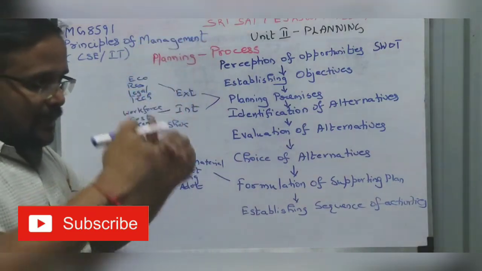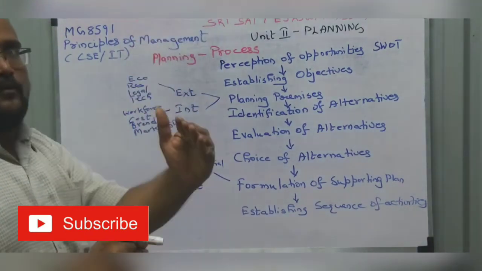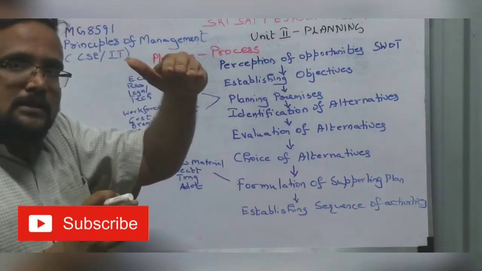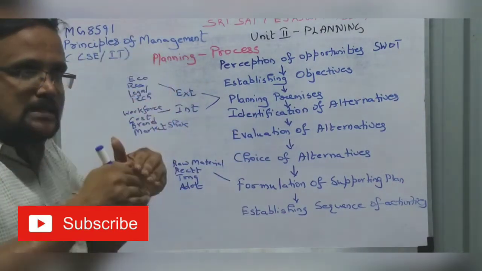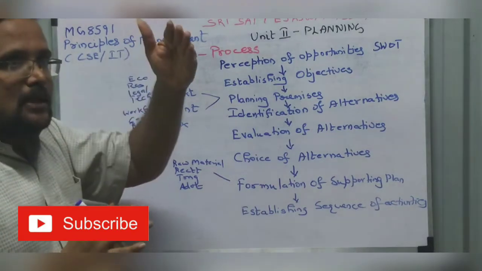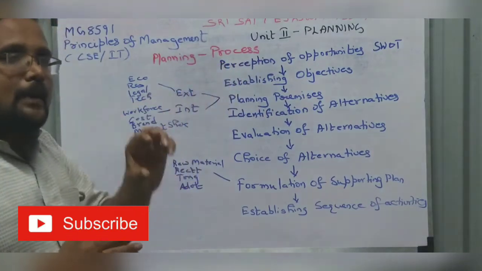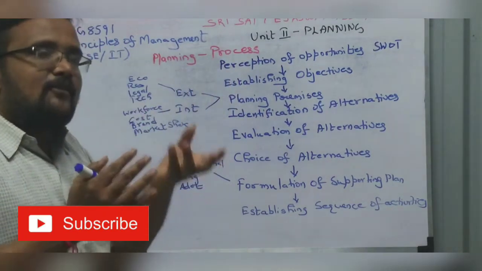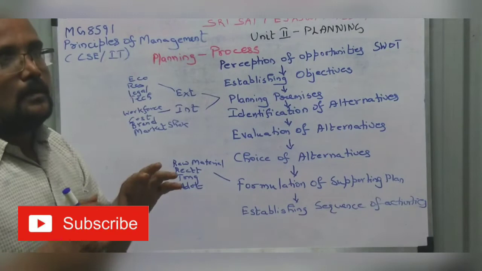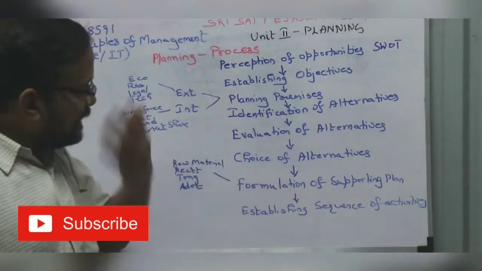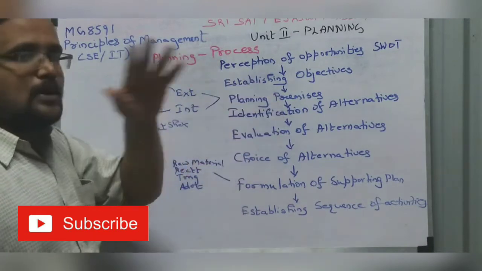So these are the things I have as alternatives. If this doesn't work out, I will go for this. Evaluation of alternatives. If I do this, this will happen. If I do this, this will happen. So my objective will be achieved to a certain extent in doing option A, but that might not be fully achieved when I do option B. Option C, a little more less. So that is evaluation of alternatives.